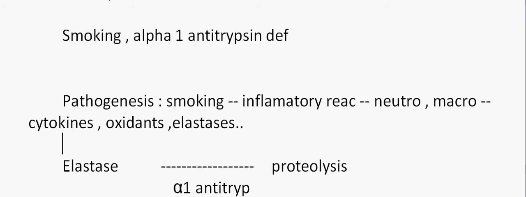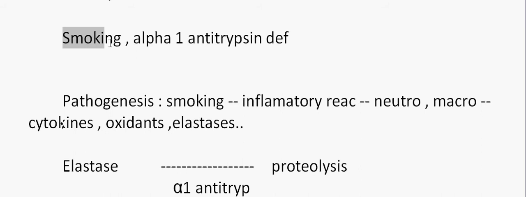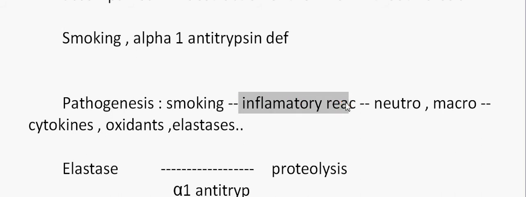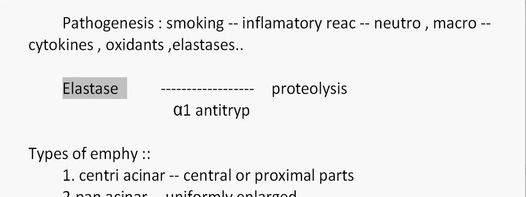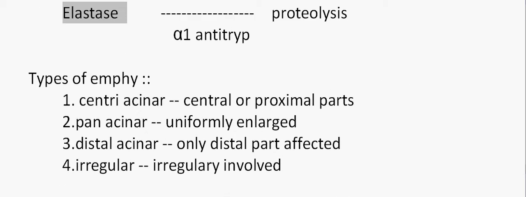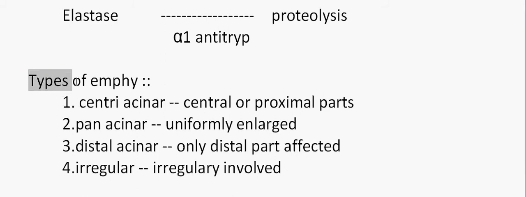As we discussed before, the main reasons are smoking, which leads to inflammatory reactions, in which there is production of elastases, and secondly alpha-1 antitrypsin deficiency. Due to this deficiency, the elastase can easily be involved in proteolysis, damaging the elastic membrane in the alveoli, which would eventually lead to emphysema. Now there are several types of emphysema.